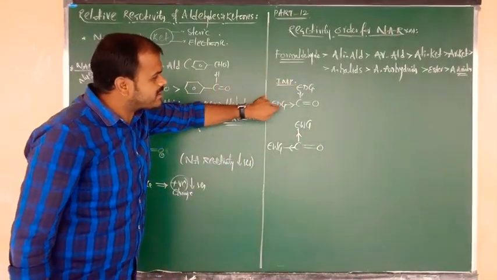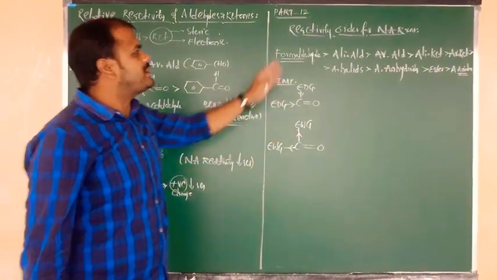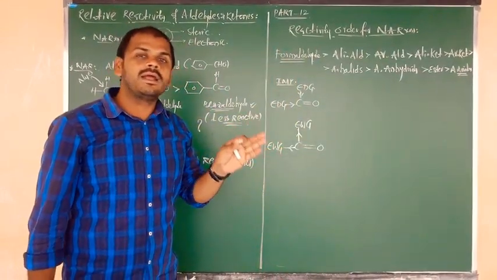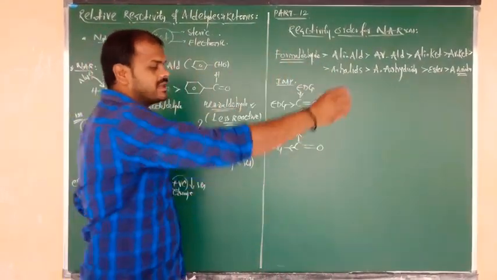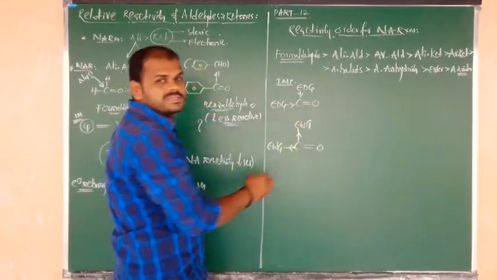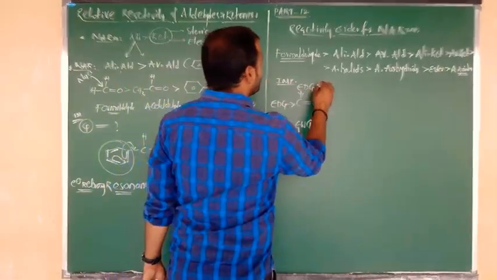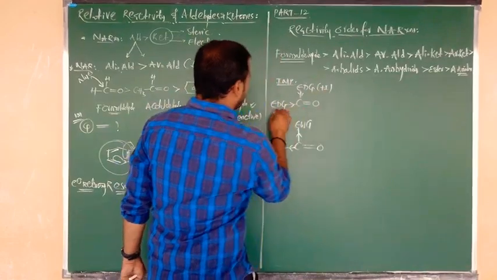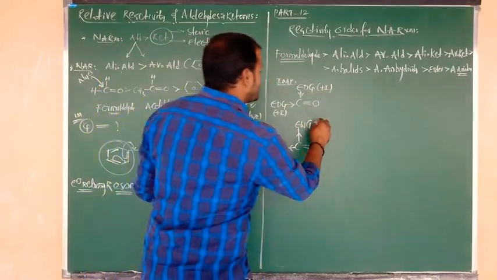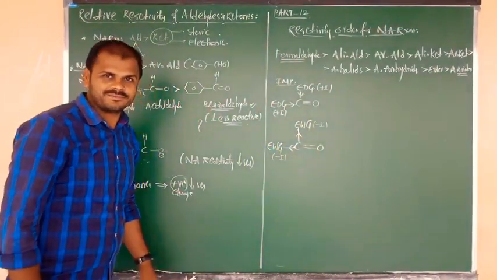So in the presence of electron withdrawing groups, and in the presence of electron donating groups, how is the reactivity of carbonyl compounds? In one case it increases, and in the other case reactivity decreases. So listen carefully to the reasons. The carbonyl group C double bond O is connected to two electron donating groups. Electron donating groups show a positive inductive effect. Electron withdrawing groups show a negative inductive effect. I hope you understand.